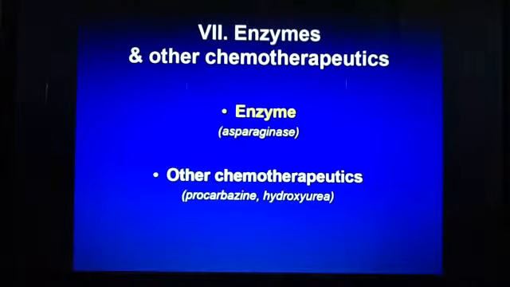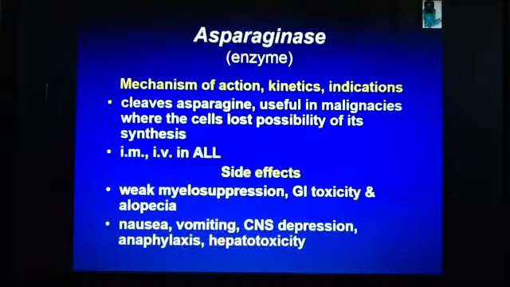but we're now moving on to the 8th section, 8 of 9, enzymes and other chemotherapeutics. Enzymes, most important here is Asparaginase, and we'll talk about other chemotherapeutics, procarbazine and hydroxyurea. First, Asparaginase enzyme. MOA, kinetics, indications: cleaves asparagine, useful in malignancies where the cells have lost the possibility of synthesis, given by IM, IV, in ALL.